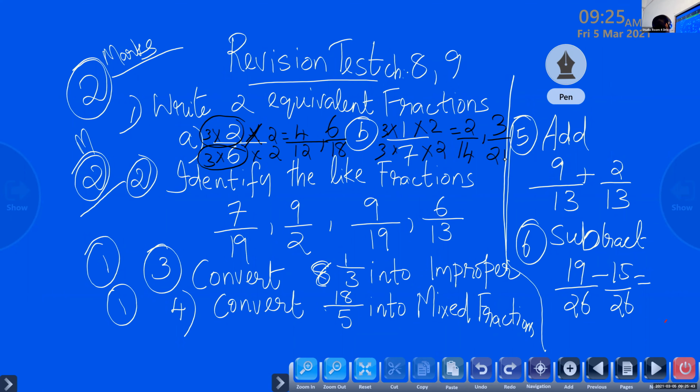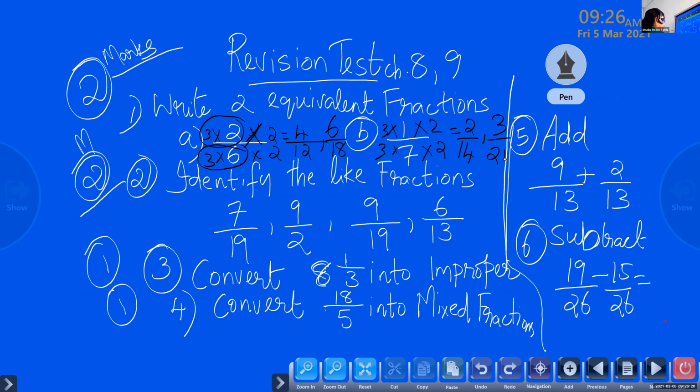Okay. Eva Rose, question number 2. Identify the like fractions. Can you tell me which fractions here are like fractions? Wait. Say louder. I cannot hear what you are speaking.